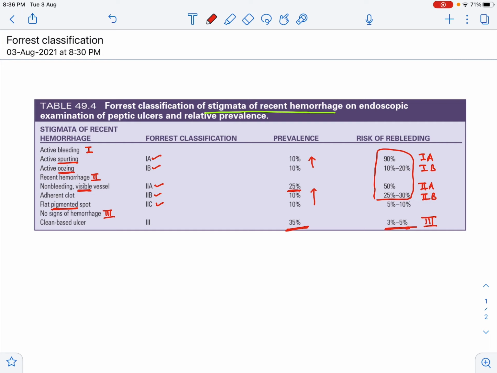Now it is easy to remember. You have to keep two things in mind. First is that the more severe category is grade 1, the lower grade, and the less severe is the higher grade. Apart from this, if you want to use a mnemonic, you can find the mnemonic ARC helpful, where A is active bleeding, R is recent bleeding, C is clean or no bleed.